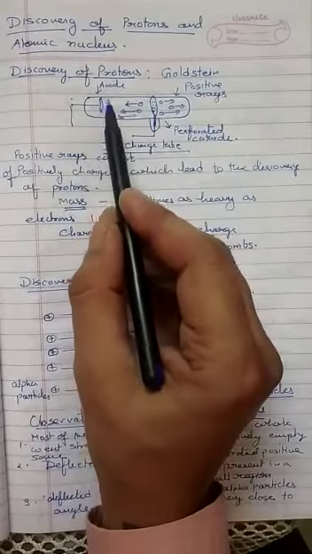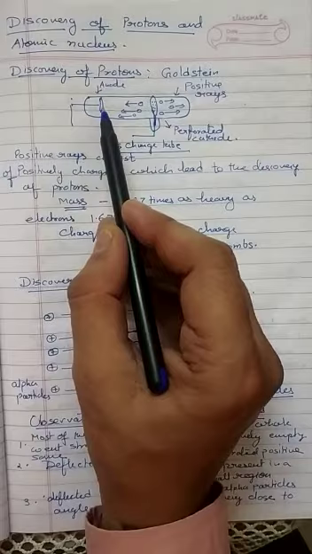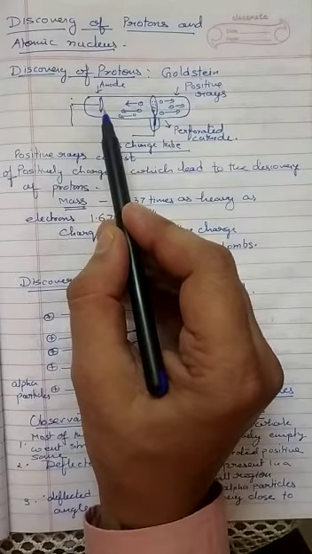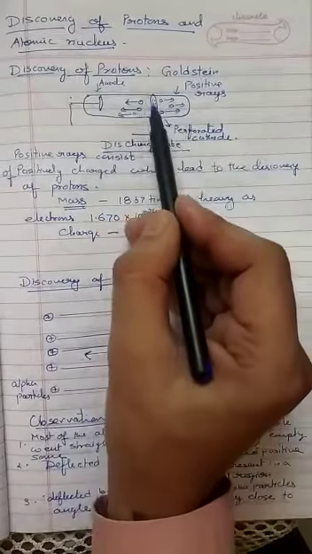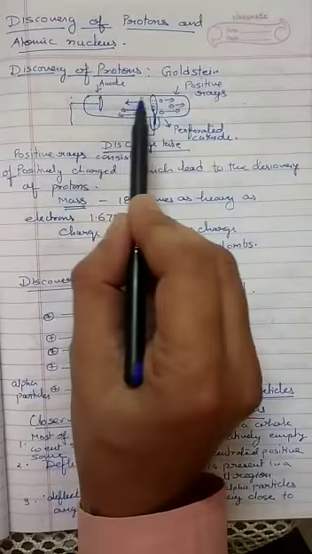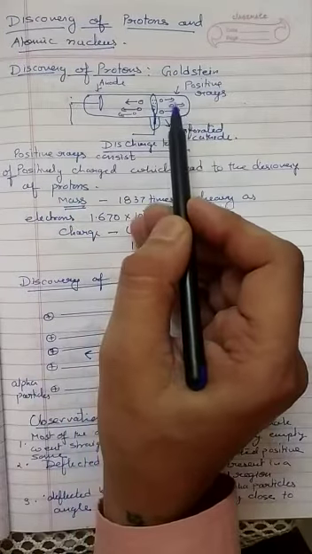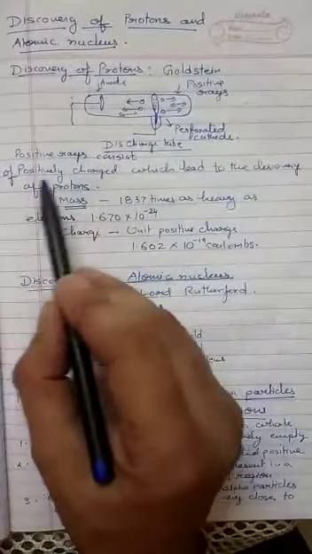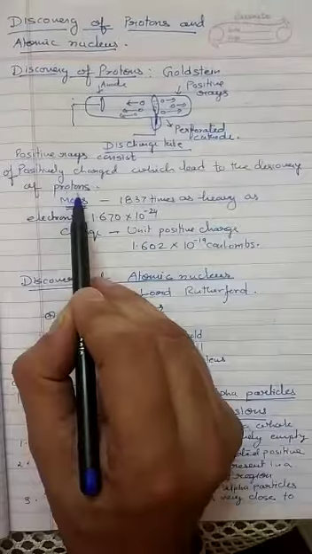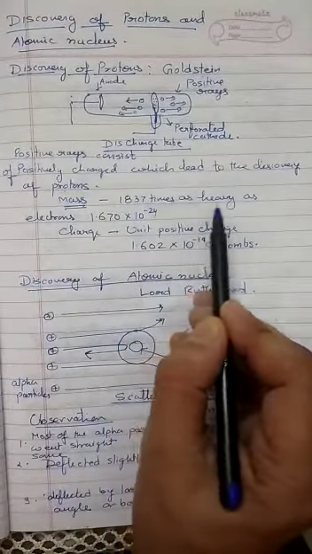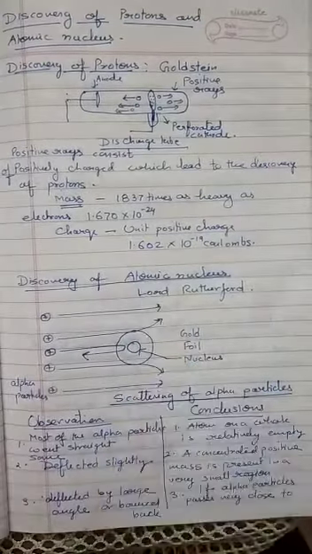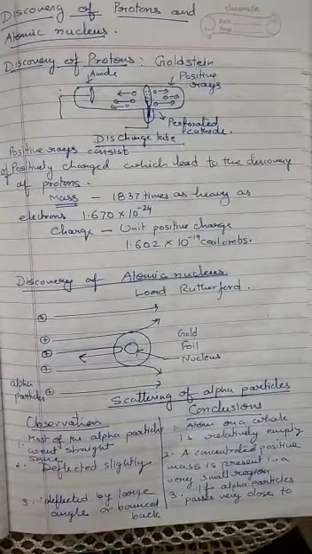Now these positively charged rays may be seen traveling in a direction opposite to the cathode rays. Cathode rays travel from cathode to anode, but these rays travel from anode towards the cathode. Now, positive rays consist of positively charged particles, as I told you, which are now termed as protons. Mass: 1837 times as heavy as electrons. Charge: unit positive charge, or 1.602 into 10 to the power minus 19 coulombs.